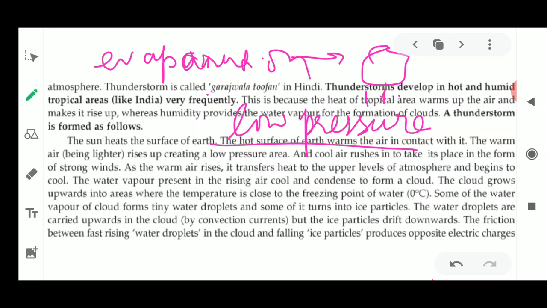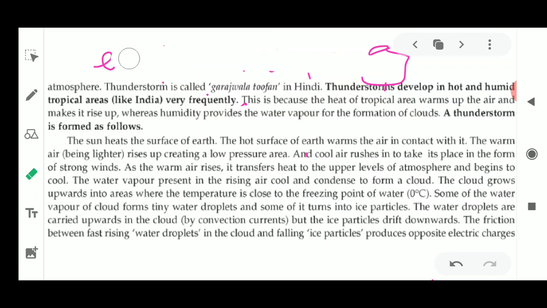So whenever this low pressure is created, it is always filled up by the air which is coming from the high pressure, means it is from the cold air. So this cold air is going to fill the space, and it is going to bring the storms or thunderstorms. Now thunderstorms, why? Because the sun heats the surface of the earth. The hot surface of the earth warms up the air in contact with it.